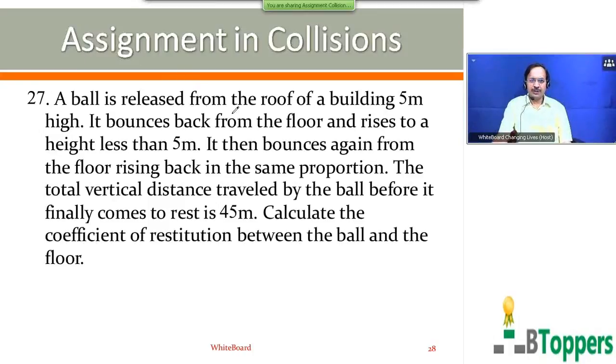A ball is released from the roof of a building 5 meter high. It bounces back from the floor and rises to a height less than 5 meters. Then it bounces again from the floor, rising back in the same proportion. The total vertical distance traveled by the ball before it finally comes to rest is 45 meters. Calculate the coefficient of restitution between the ball and the floor. Come on, try the question.